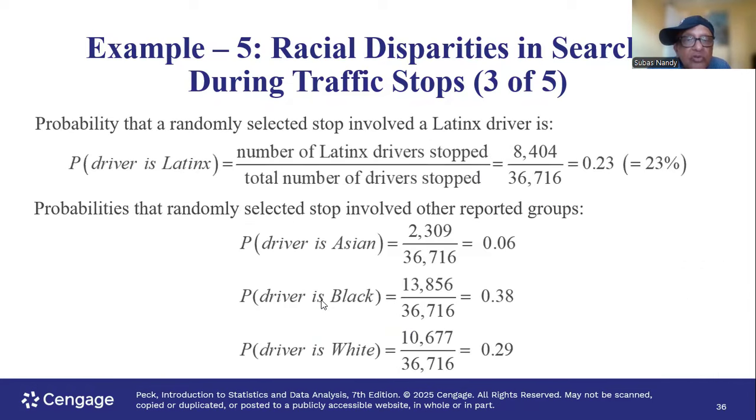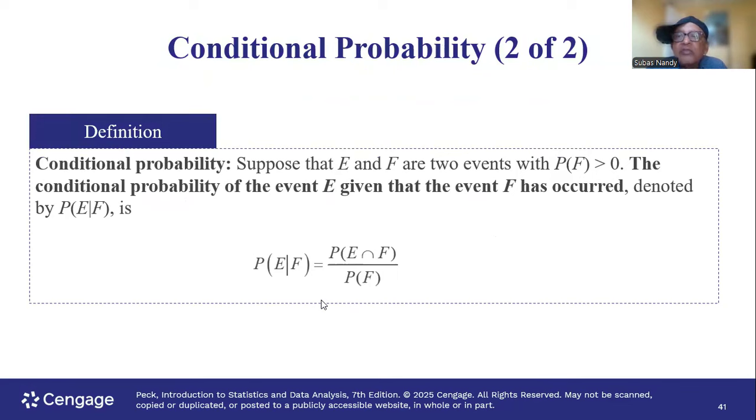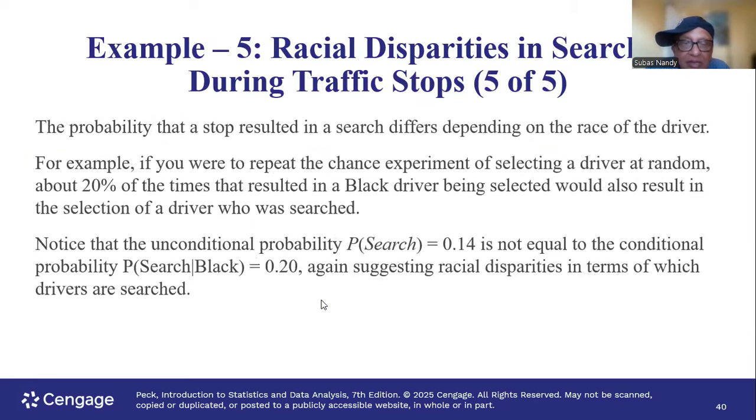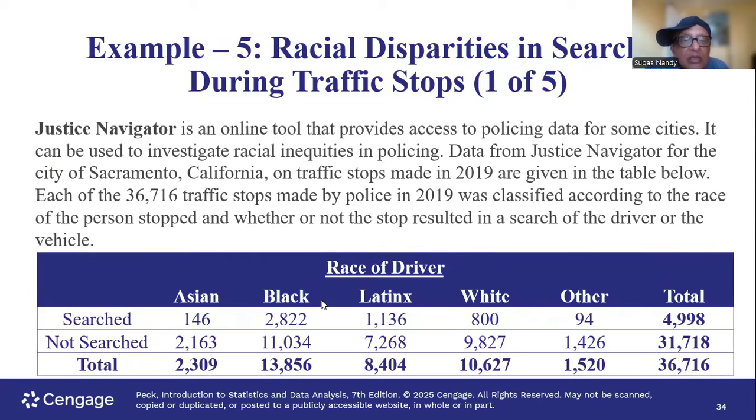You can also use this definition of conditional probability. In the numerator, we have the intersection part where E and F intersect. For example, let's look at the probability that the person is black given the person is searched.